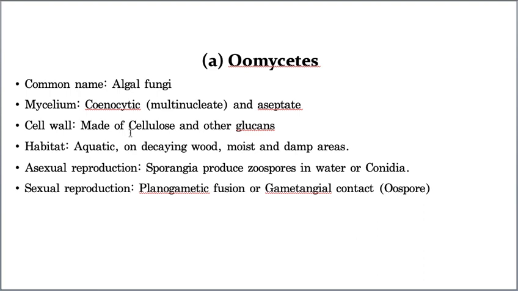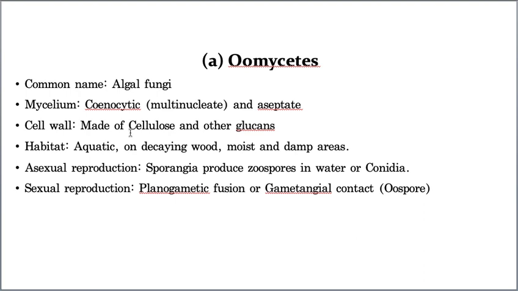And their habitat, that means the place where the organism lives, is called the habitat. Now they are aquatic. What is the meaning of aquatic? The organisms which live in water are called aquatic. Or they are also present on decaying wood and in moist and damp places. Basically, all the members of fungi are saprobes. What is the meaning of saprobes? The organisms which depend upon dead and decaying organic matter are called saprobes.